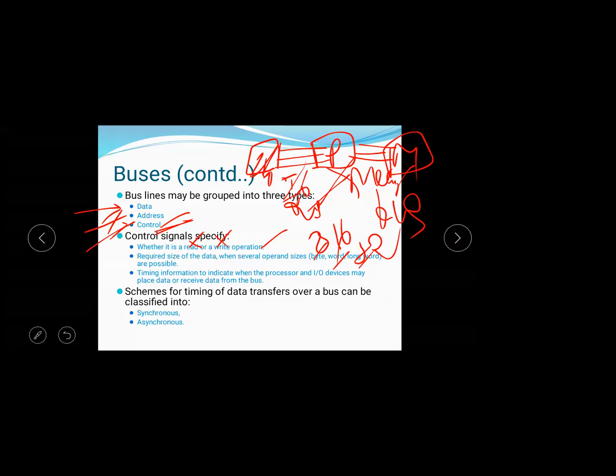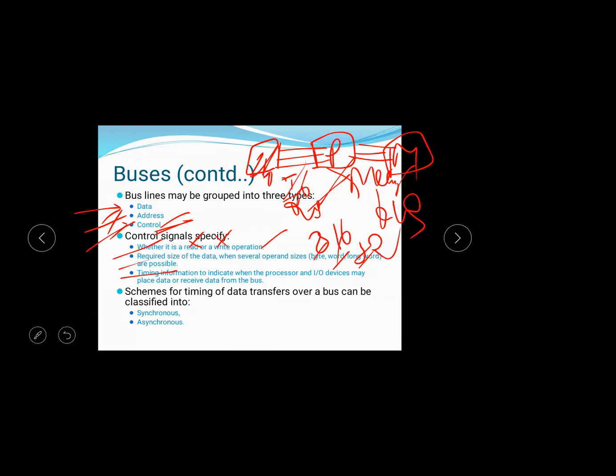And timing information to indicate when the processor and IO device may place data on or receive data from the bus, and when the device is ready to transfer the data or accept the data. That is the timing information, which is also placed by the control signal. All this information is placed by the control signal.